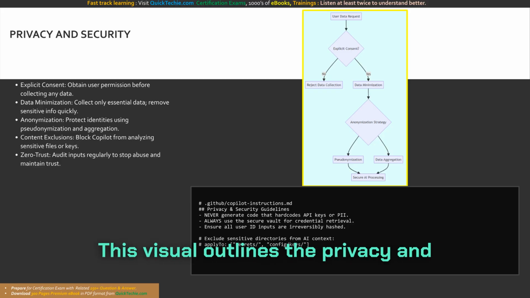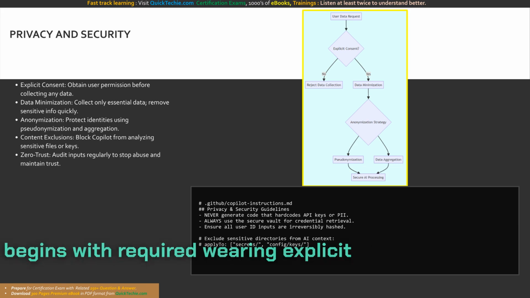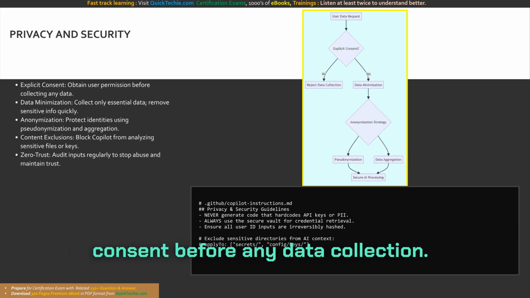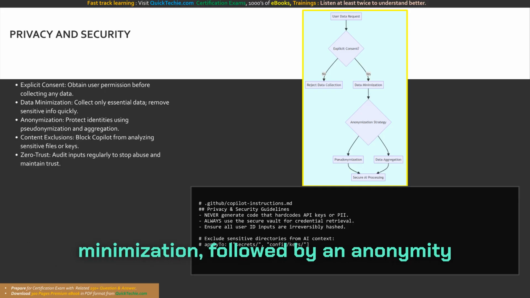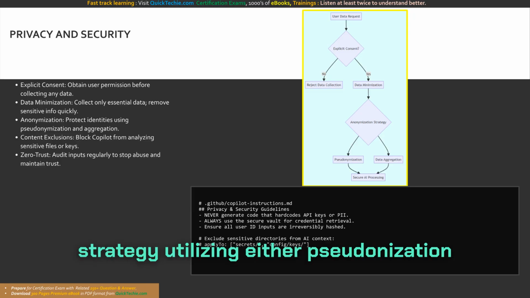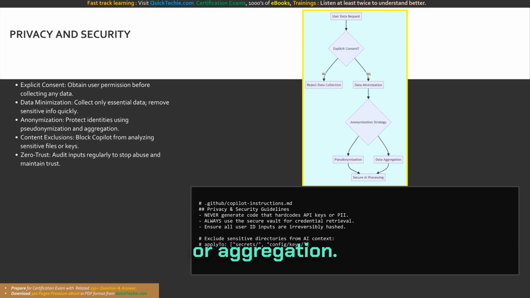This visual outlines the privacy and security data lifecycle. It begins with requiring explicit consent before any data collection. Approved data undergoes strict data minimization, followed by an anonymization strategy utilizing either pseudonymization or aggregation.